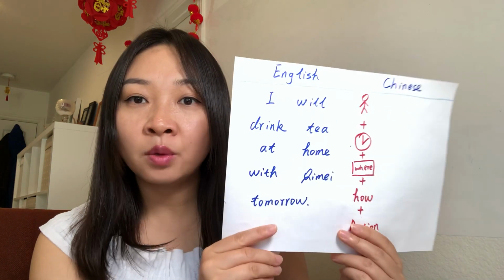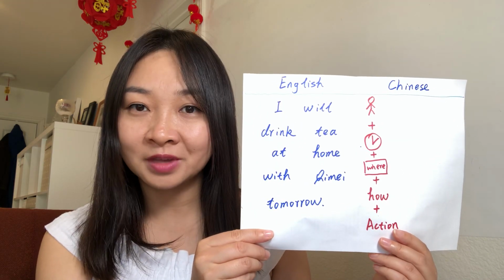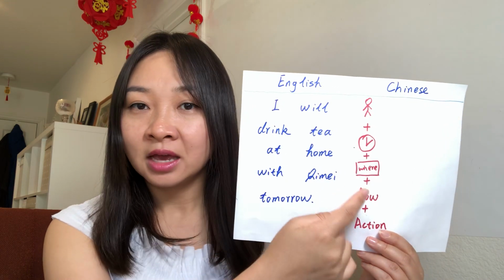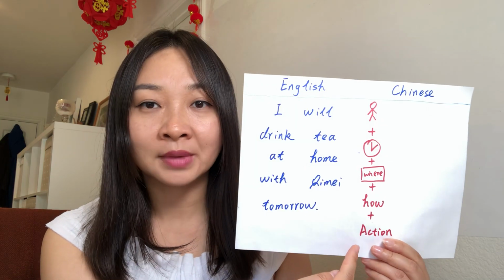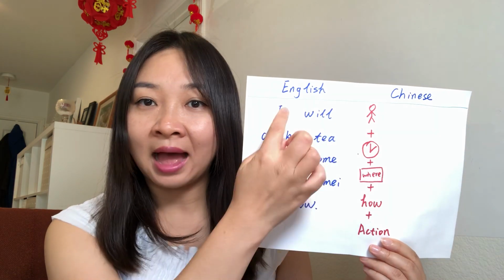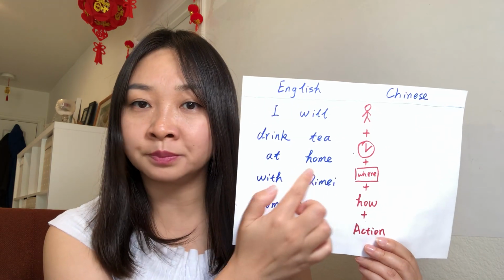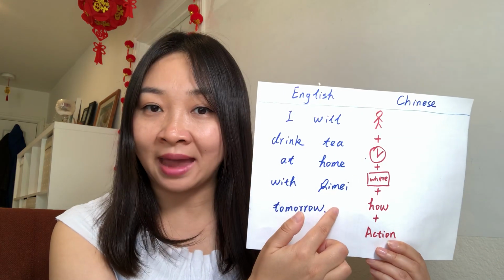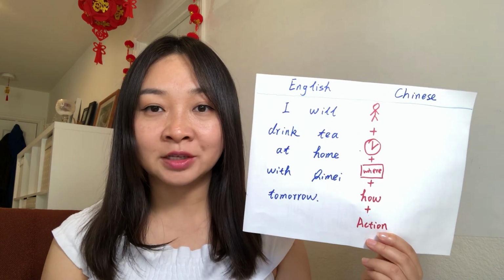The first one, how do you say, I will drink tea at home with Qimei tomorrow? Okay, so in Chinese, you have to change the word order according to this golden rule. First, you say the subject, I, right, and the time will be tomorrow. Location will be at home. How, with Qimei. Action, what do you do? Drink tea, right? Okay, so let's see how we make this Chinese sentence.